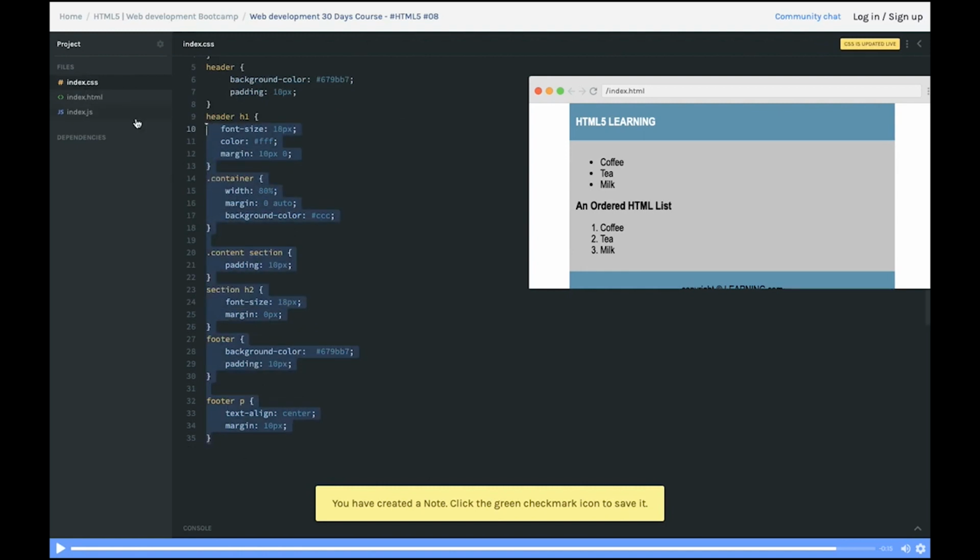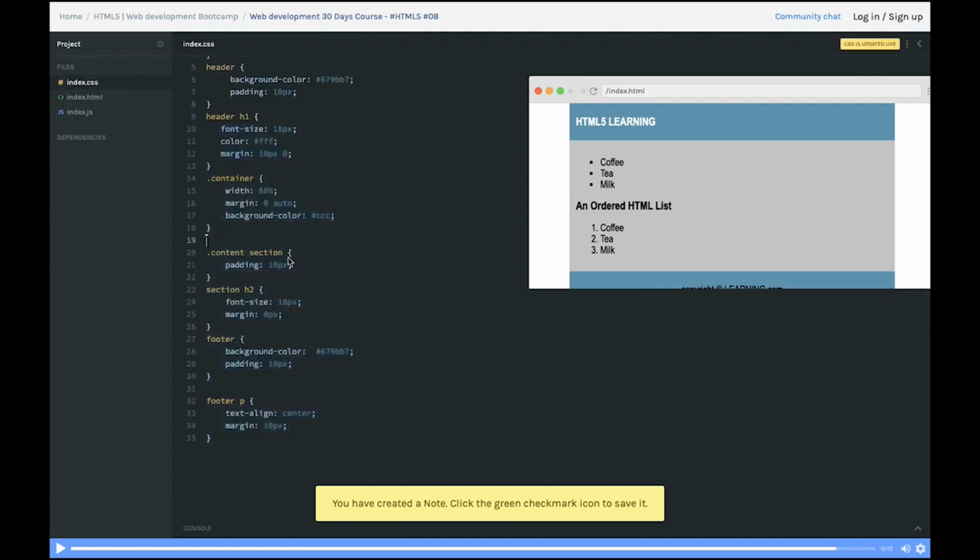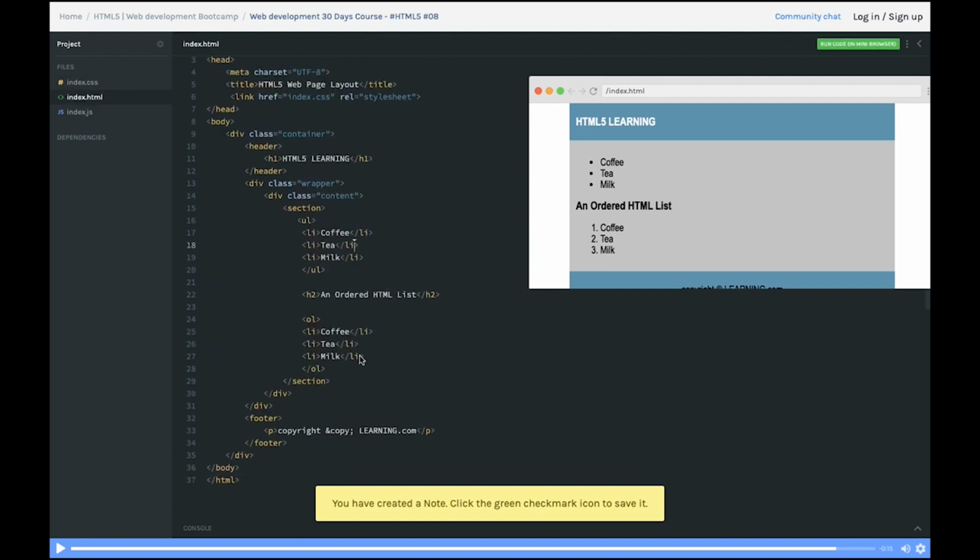Now we can play around with this basic design, and we'll try to add a few things in the elements, and we'll try to understand the basic HTML tags. Similarly, we used ordered list and unordered list. This is how you can do it. Now this section is your body part. We already have the styles added for the section, content section, padding and all these things. Section H2 is this. So you can just keep adding your content. So this is the basic thing about ordered list, unordered list.